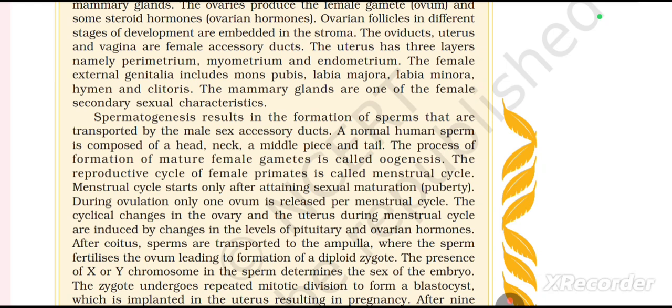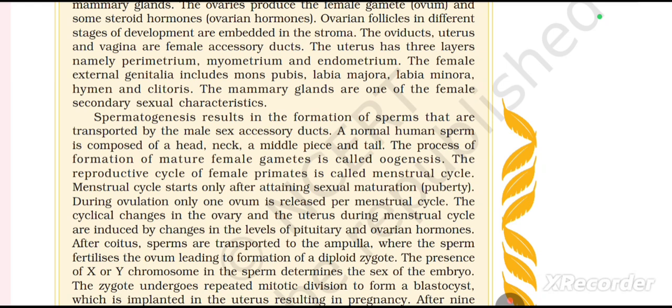The uterus has three layers, namely perimetrium, myometrium, and endometrium. The female external genitalia includes mons pubis, labia majora, labia minora, hymen, and clitoris. The mammary glands are one of the female secondary sexual characteristics. Spermatogenesis results in the formation of sperms that are transported by the male sex accessory ducts. A normal human sperm is composed of a head, neck, a middle piece, and tail.